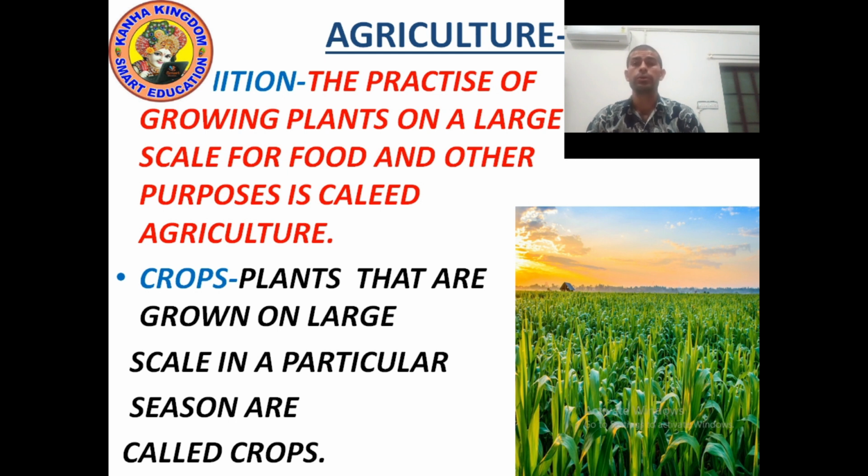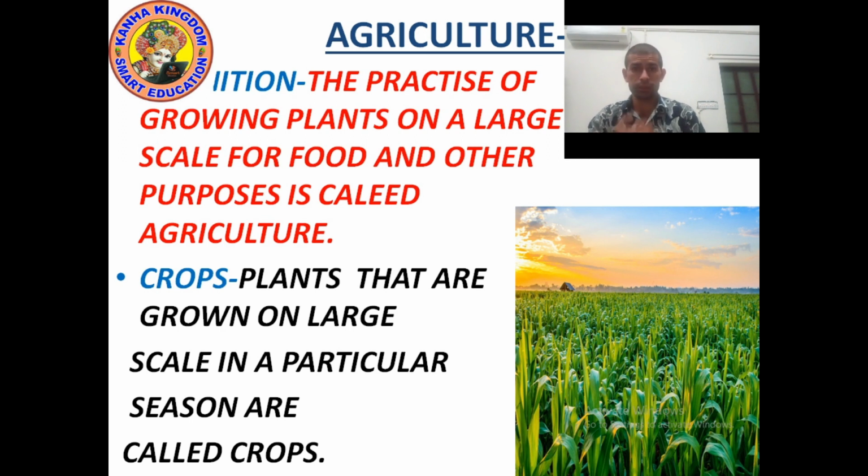So crops are a major source of food, and 70% of people in India depend upon agriculture. So what is the meaning of agriculture? Agriculture is actually a method in which we grow plants for food.